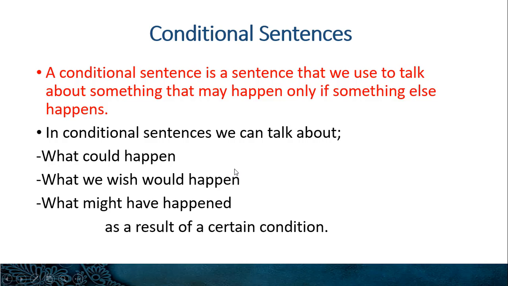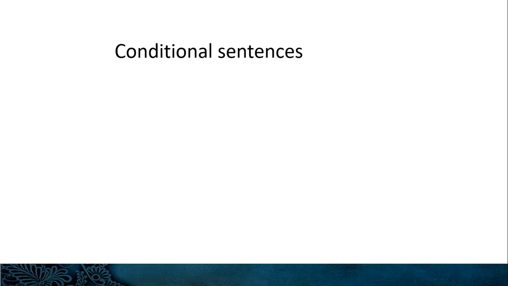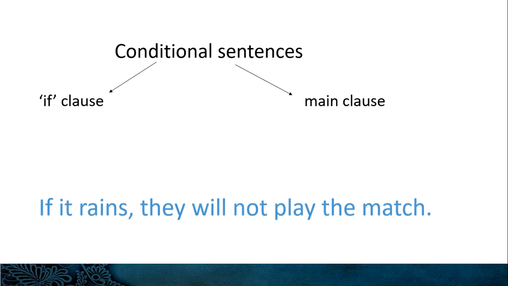This is the conditional type 1, this is the conditional type 2, and this is the conditional type 3. We are going to have a look at all the three types. We'll go in order. Conditional sentences have two parts, the if clause and the main clause. We'll take the previous example.